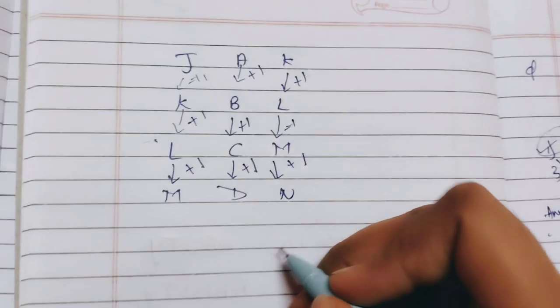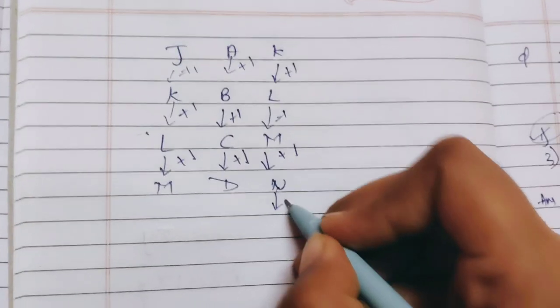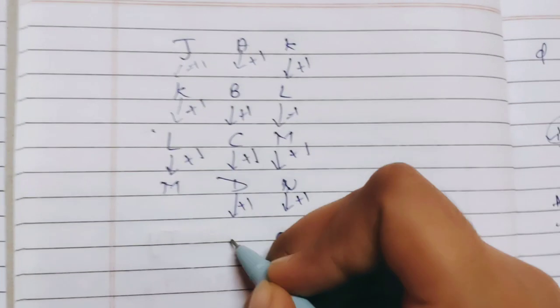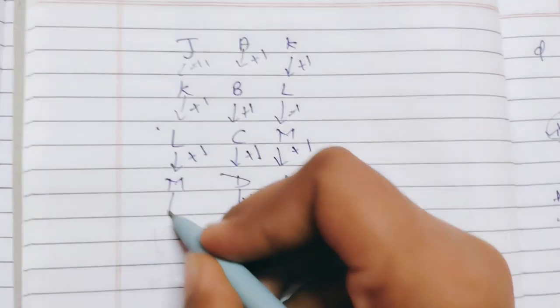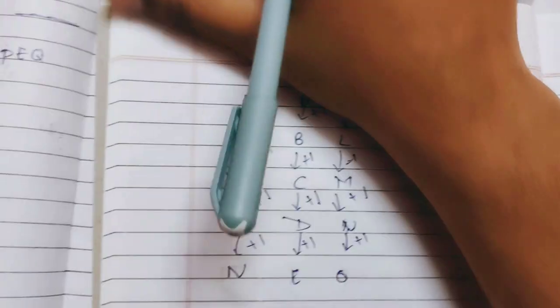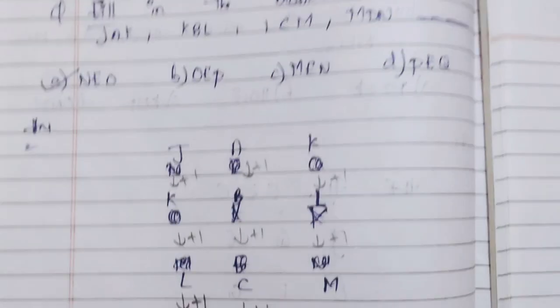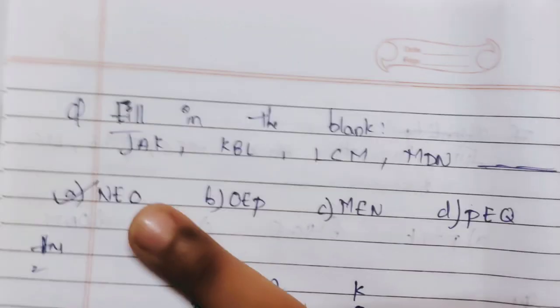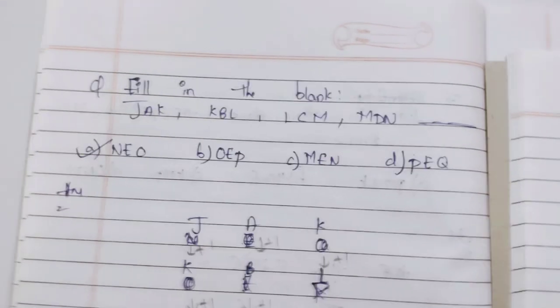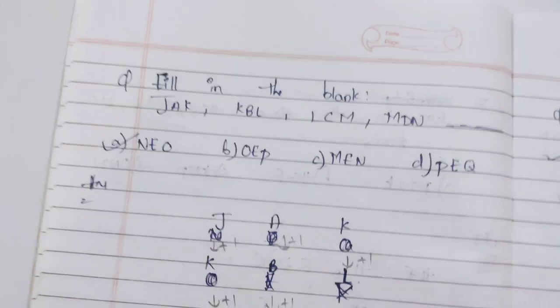And what is the next word? N, O, P, E: here it will be N, E, O. See how simple this question is. We only have to find this one. So see, what is the answer? NEO is the answer in this question. See how simple it was. There was only a plus 1 difference, like in the previous question it was plus 2 difference. Let's see another question.